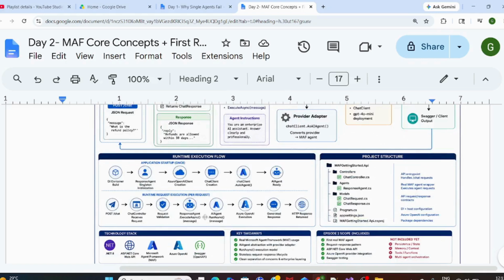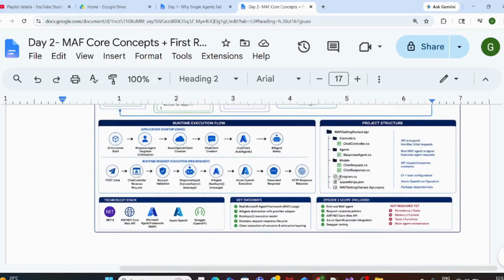So these are the details you can check, like the chat controller and response agent. We will show in the demo also what technology we are using. Key takeaways we already discussed. Not included: there is no memory, no tool, nothing that we will add in the upcoming days. Only we are getting the first agent with ASP.NET Web API, request-response pattern.